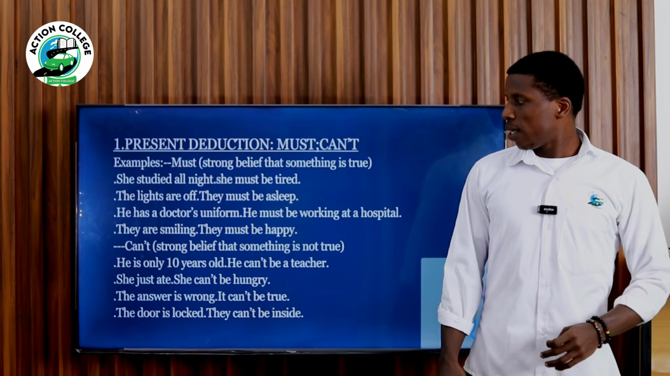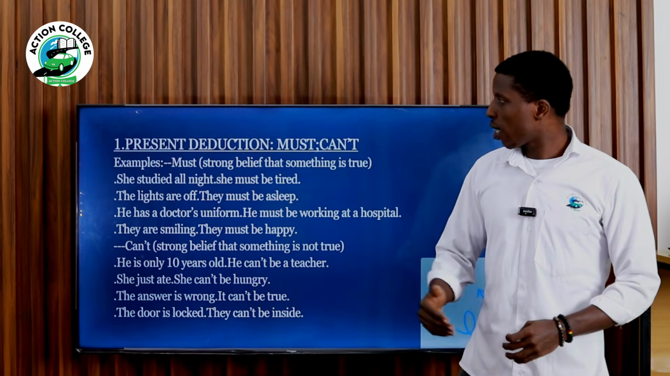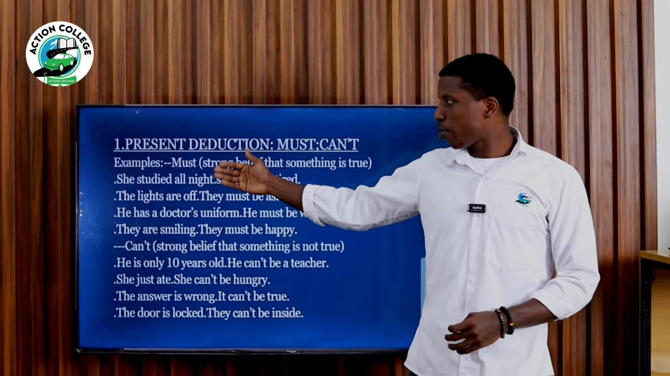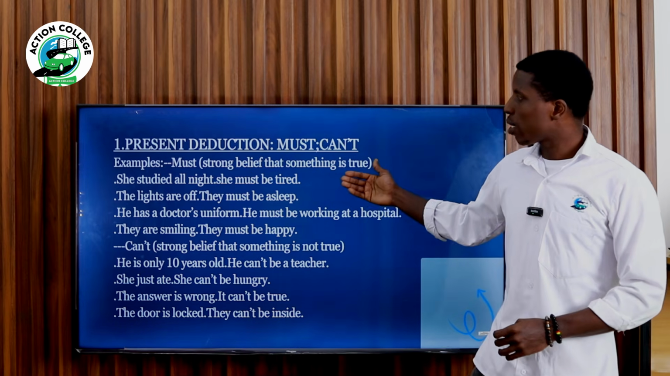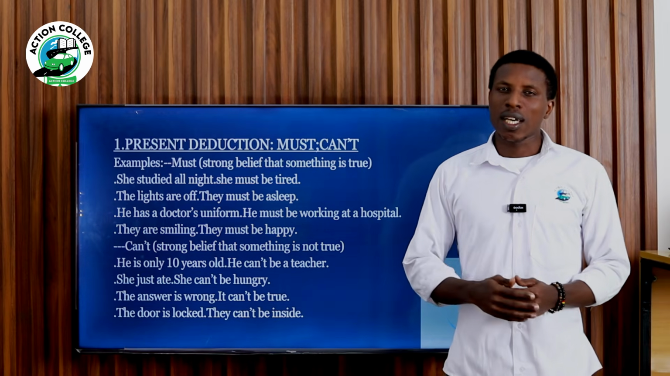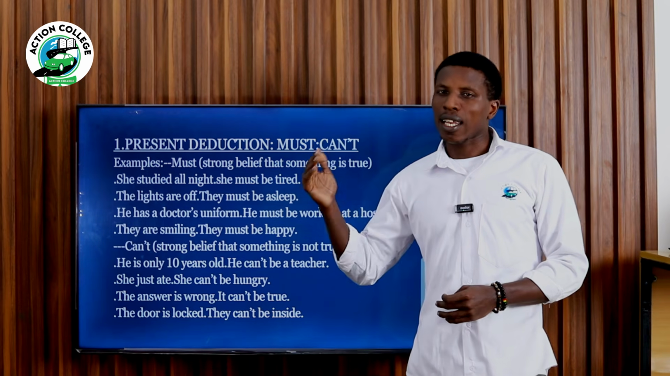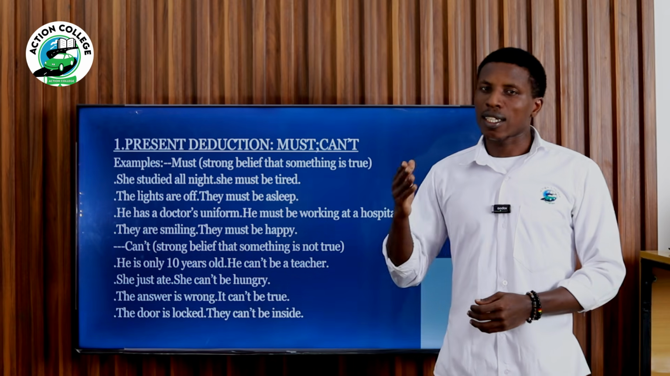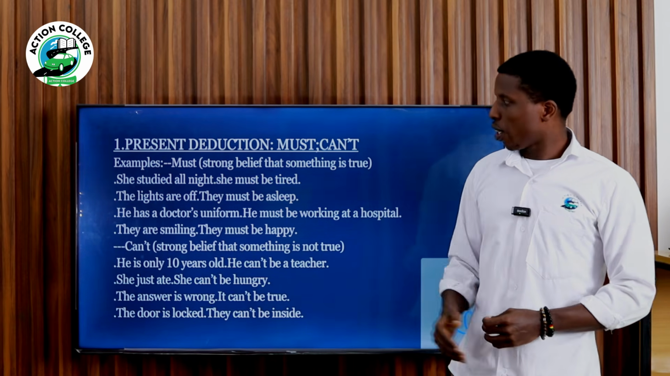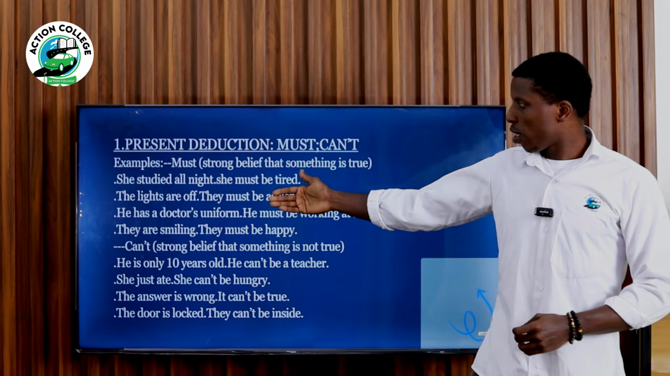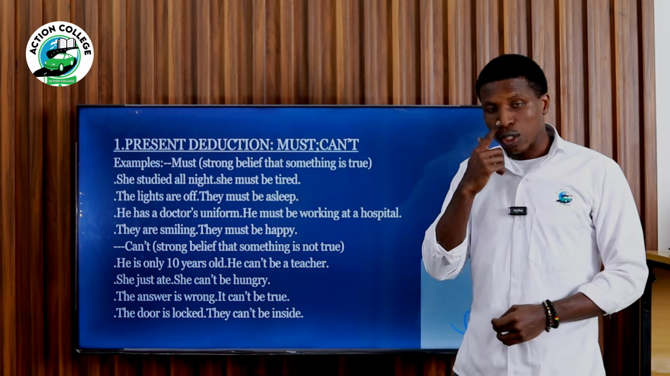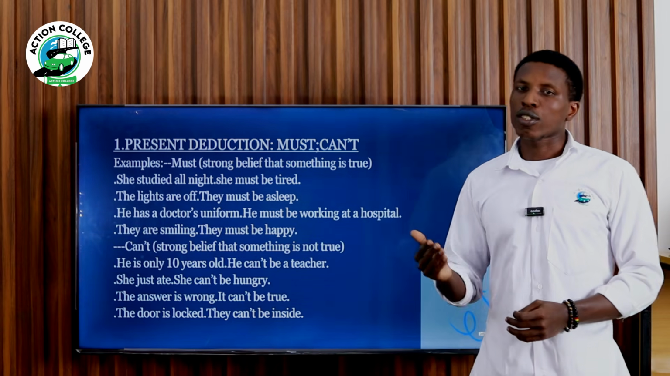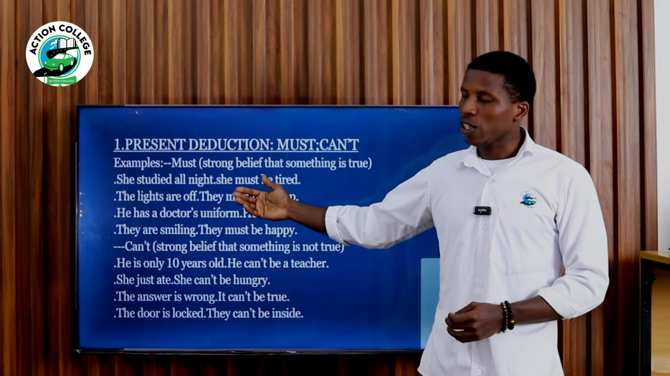All right. Let's start with present deduction, which is must and can't. Here, must is a strong belief that something is true. What you see, you think about the reason behind it, and you are sure that what you're thinking must be true, 99%. For example, she studied all night, she must be tired. When someone worked all night, logically, this person must be tired.